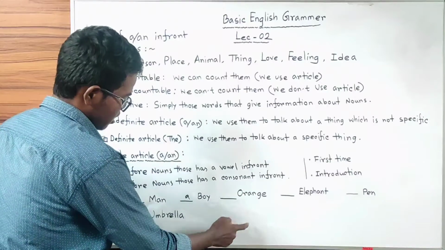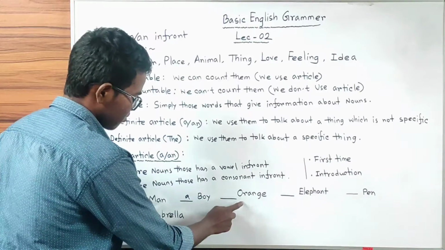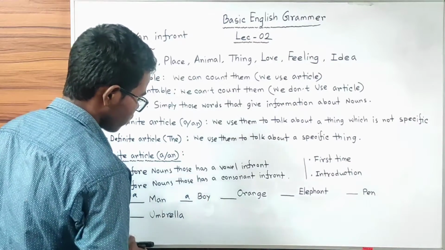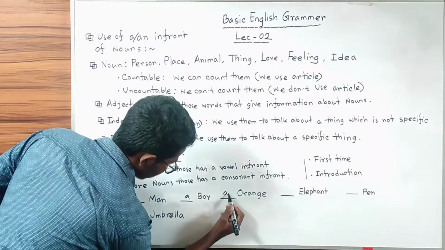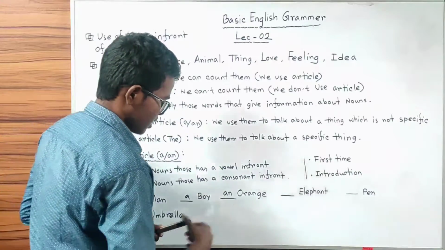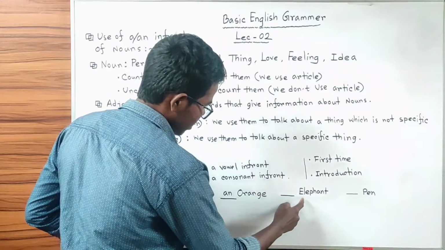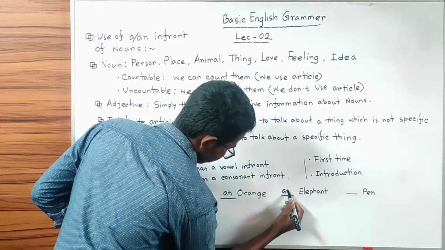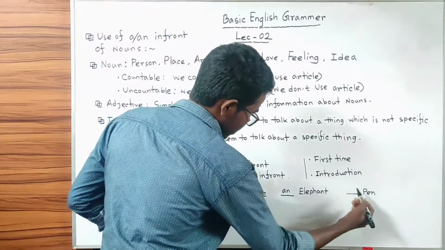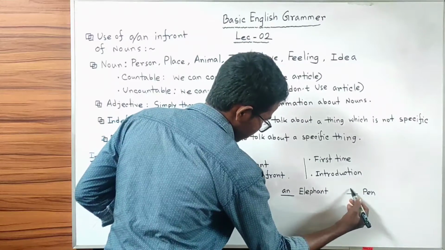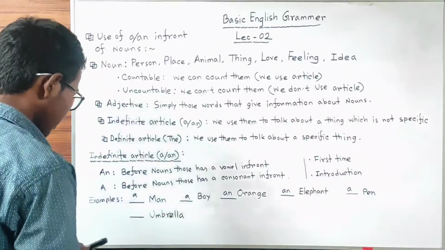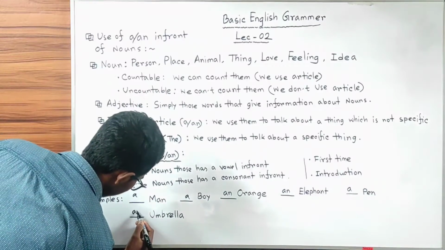We have a vowel in front in the word orange, that's why we have to use an orange. Like this we have to use an here because we have a vowel in front: an elephant. Here we have to put a because we have a consonant in front: a pen. Like this we have to use an here: an umbrella.